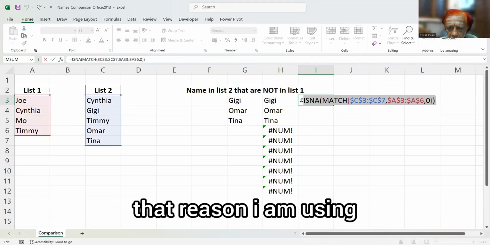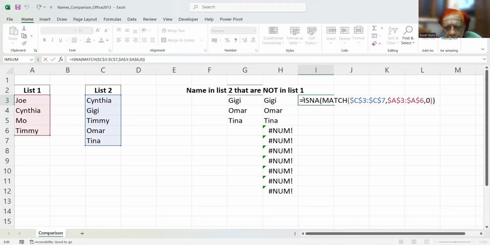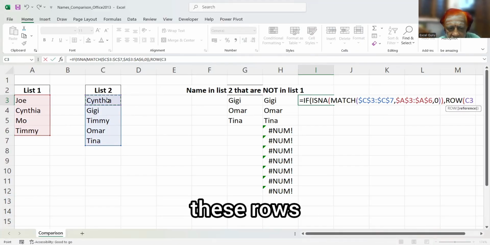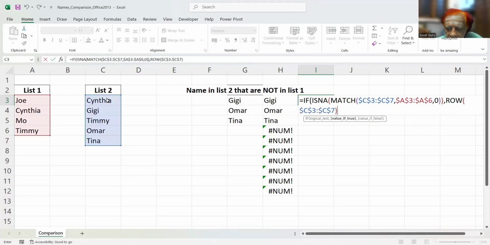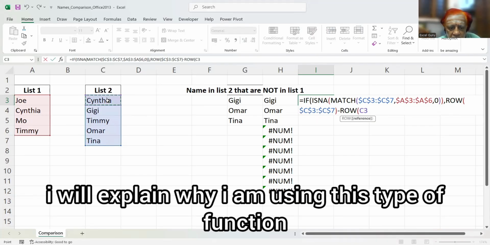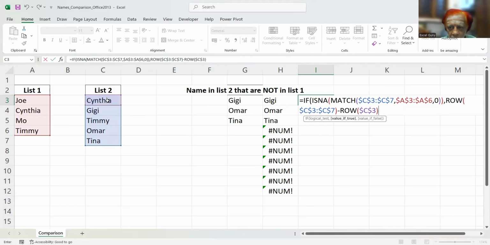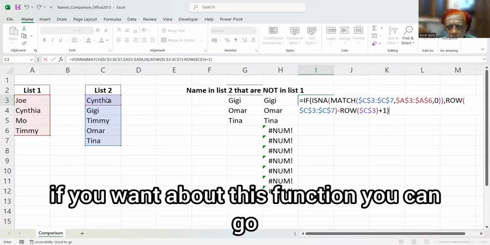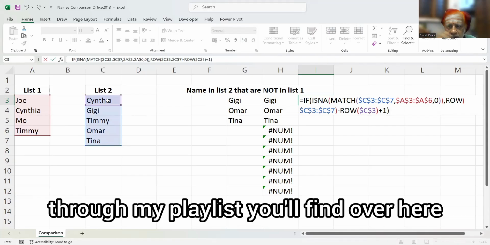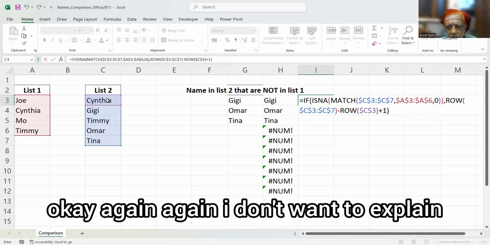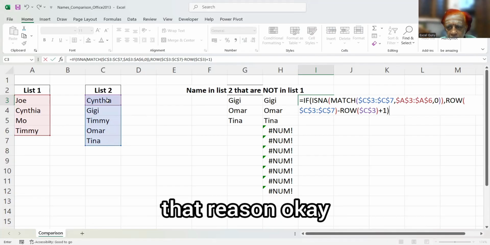So I am using IF, and if it is true, pick up these rows minus, I already explained why I'm using this type of function, and it works from 2007 onward. If you want to know about this function, you can go through my playlist, where you'll find why I'm using this type of function. Again, I don't want to explain it here.